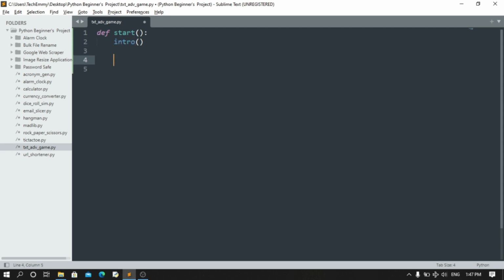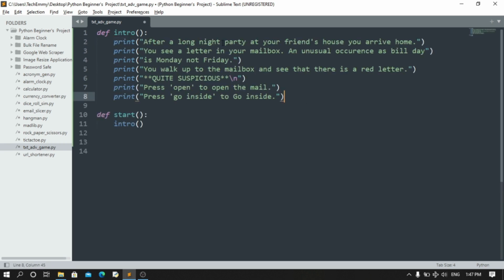So we're going to get our input from here. Now let's define the intro up here. So we're going to do def intro. Now I'm going to copy the intro text real quick. We don't want to waste time on that. Okay, so this is the intro text. After a long night party, the whole story. Now it's going to have the option to do this. So when we call this function, it prints the whole of this.